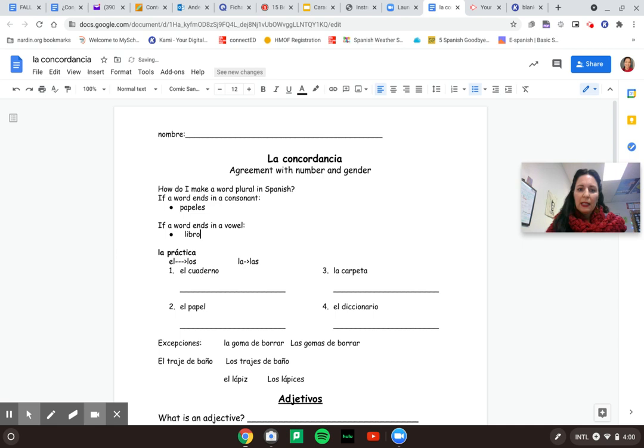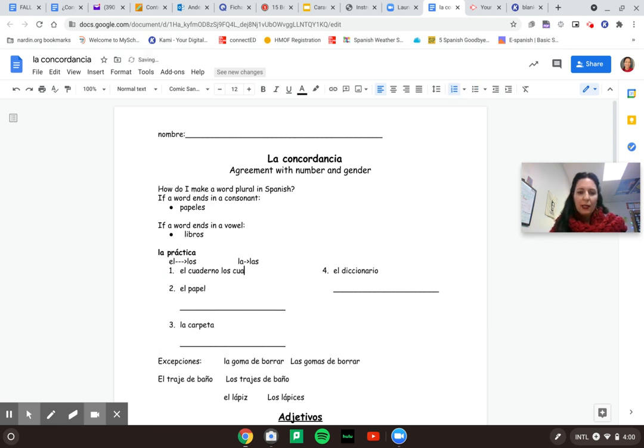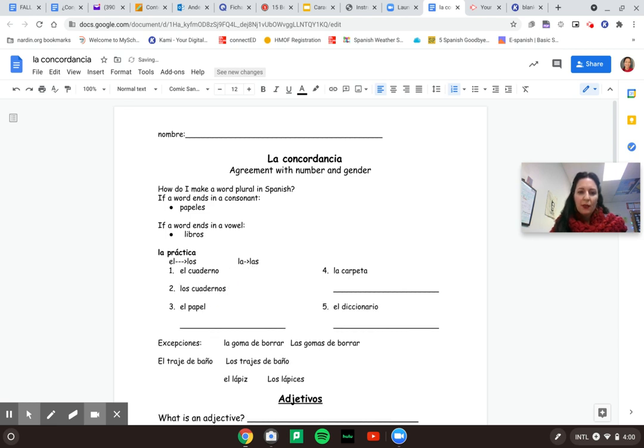And if we had a word like libro, how do we make it plural? If it's a vowel, it's going to be libros. So then el cuaderno, what does el cuaderno become? Here it's going to become los cuadernos, the notebooks. So el cuaderno, the notebook, los cuadernos, the notebooks.